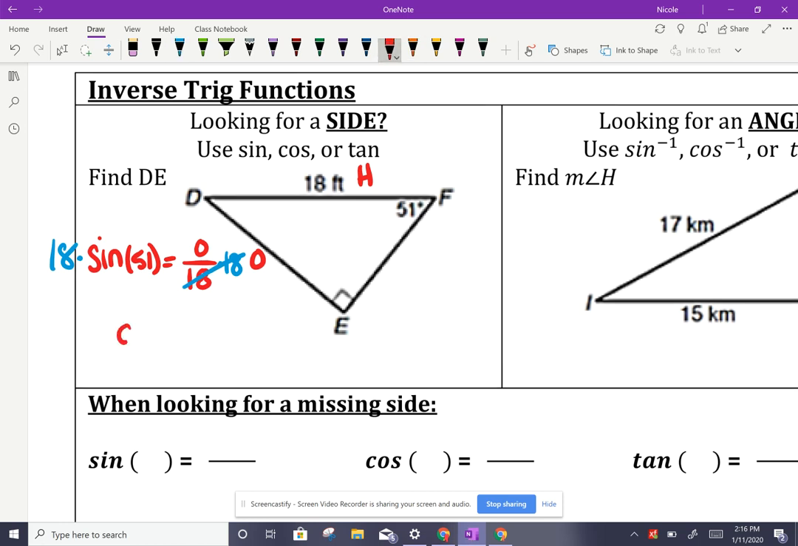And when I plug that into the calculator, DE is equal to the length of 18 times sine of 51, which is going to give me 13.988. If I round that to the nearest tenth, it gives us 14 feet. So we use just our regular sine function to find side lengths.